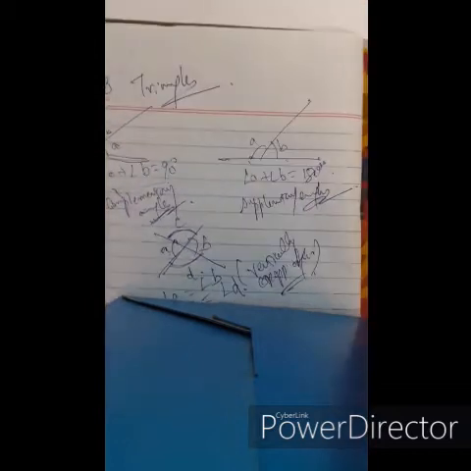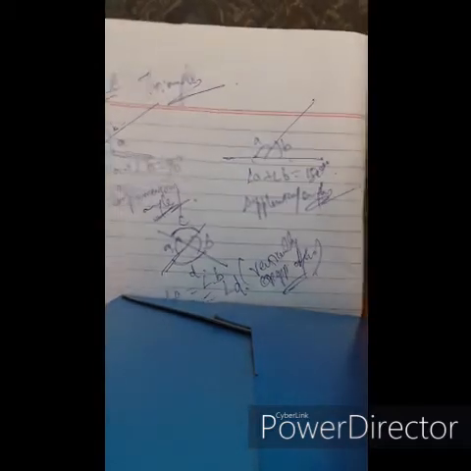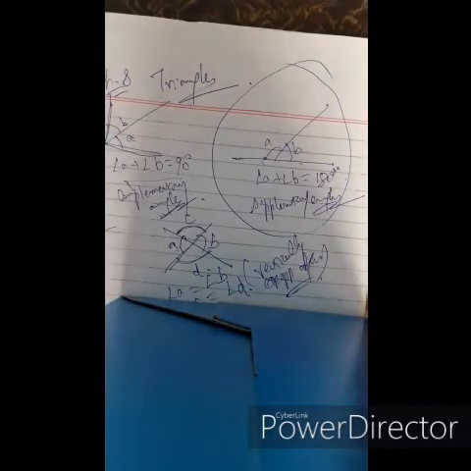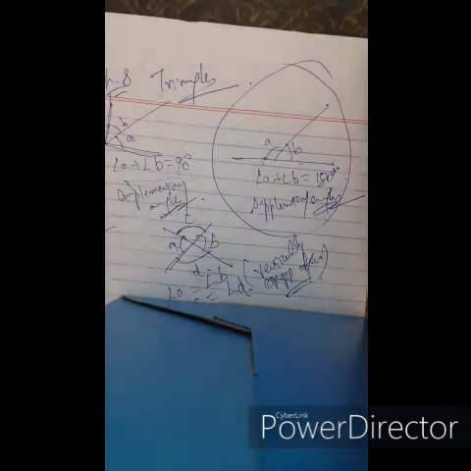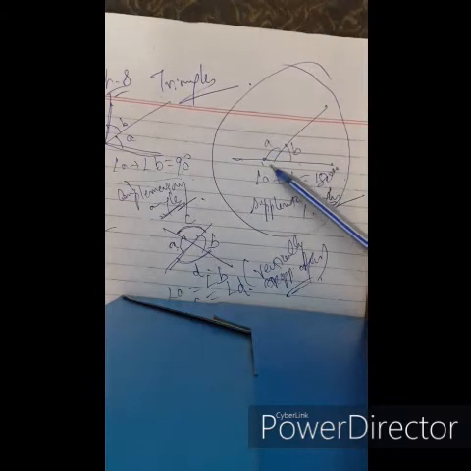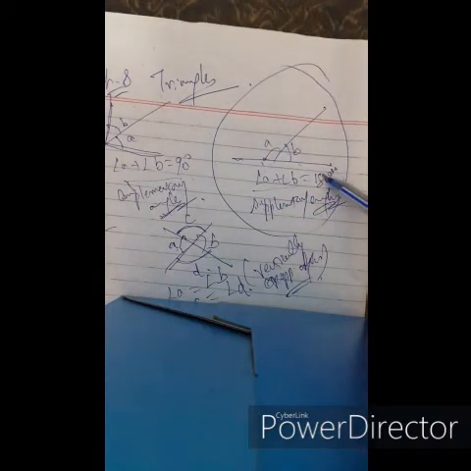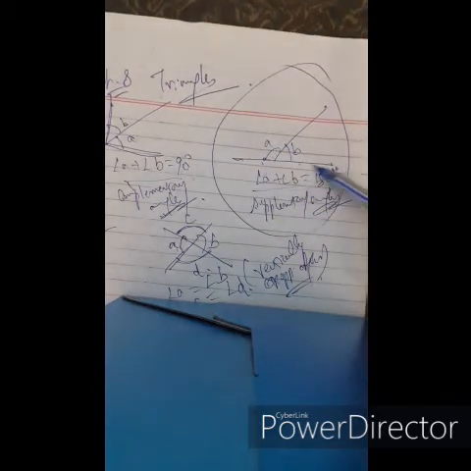Also we'll see a converse theorem regarding this one. If the sum of the adjacent angles, angle A plus angle B, is 180 degrees, then the non-common arms are in a straight line.